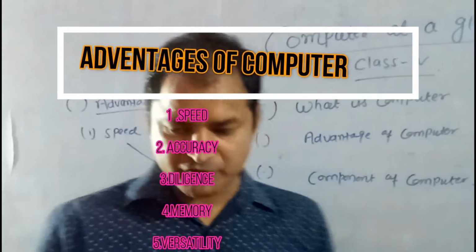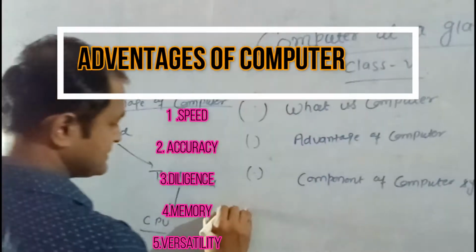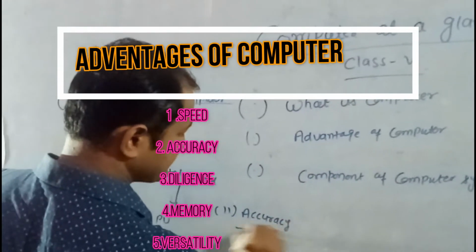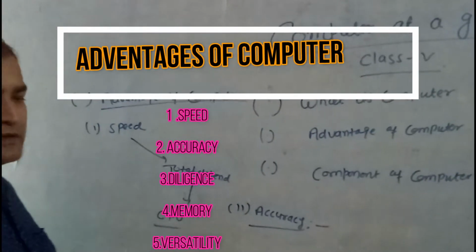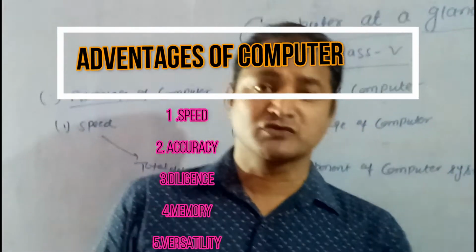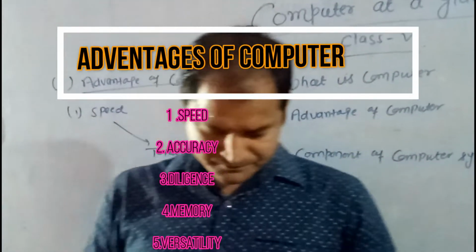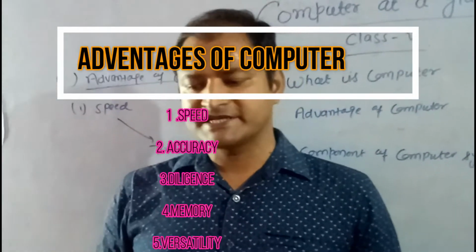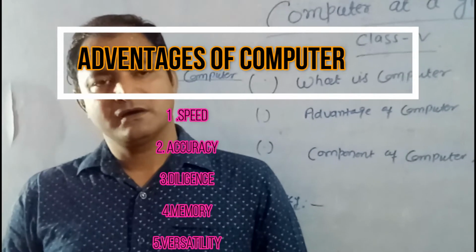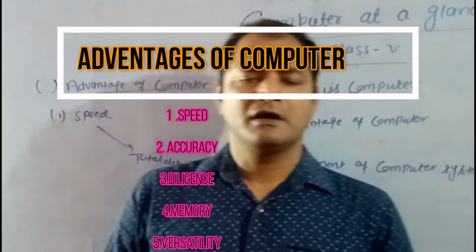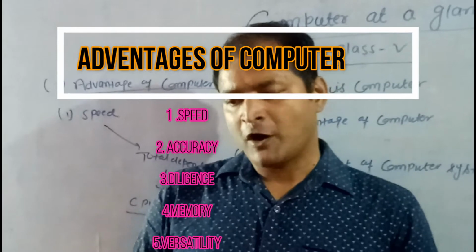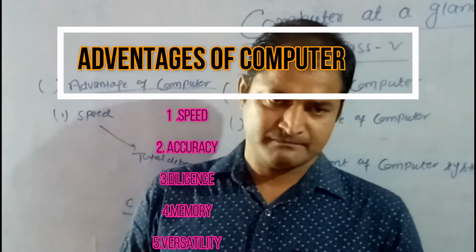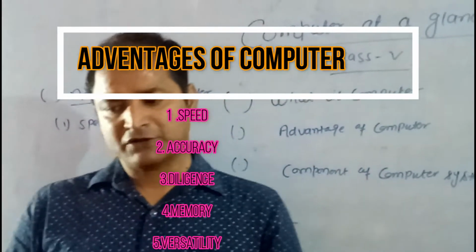Second advantage of computer, accuracy. What is accuracy? Accuracy means, in Hindi, शुद्धता. Accuracy means the condition or quality of being true, correct or exact. This is the meaning of accuracy.